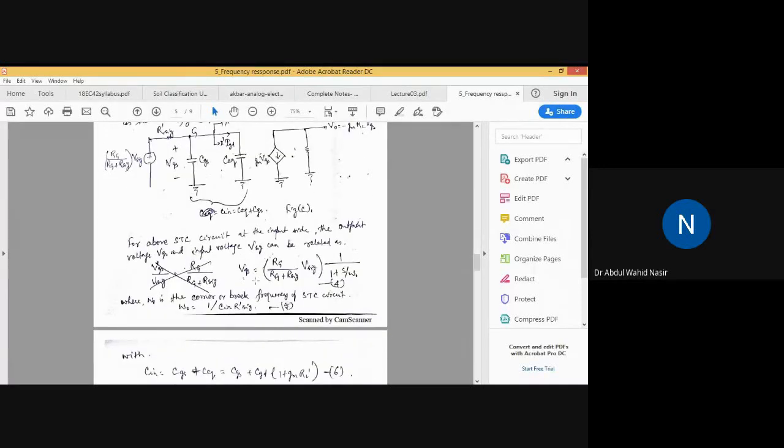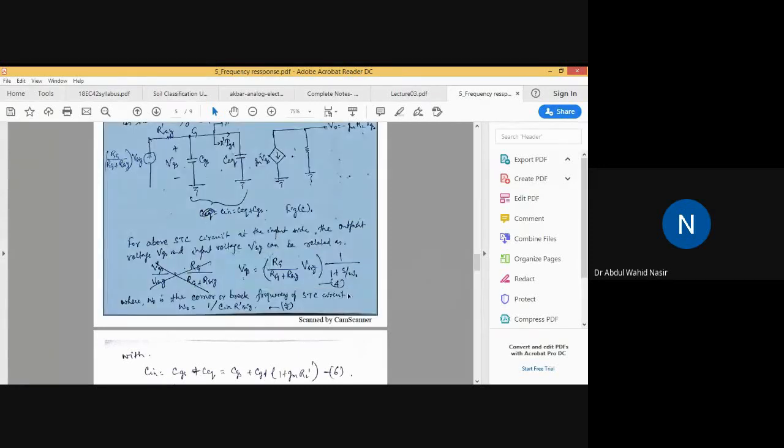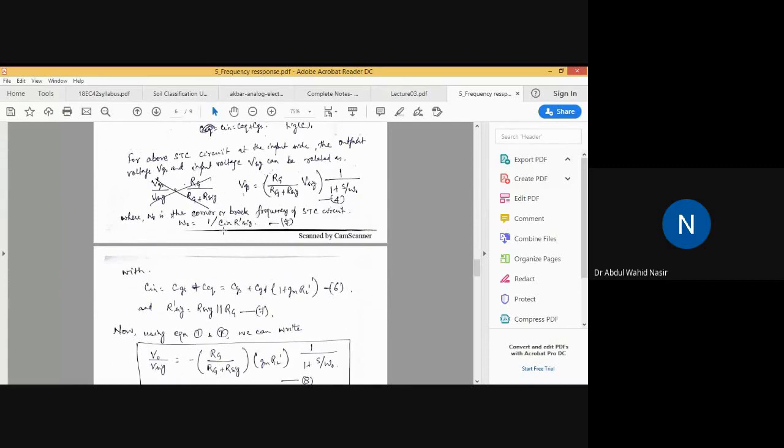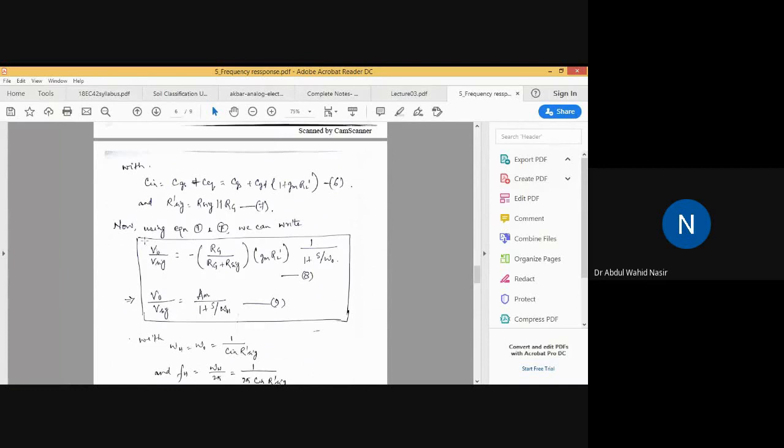Now we find the VGS. So what is the value of VGS? VGS will be equal to RG into RG plus RSIG into VSIG into 1 by 1 plus S by omega naught. This is actually the STC circuit. For the STC circuit, this is the VGS, the voltage at the capacitor. Now from here we can define the corner frequency, that is omega naught, which is 1 by C into R dash SIG. And C is the equivalent of CGS and C equivalent.